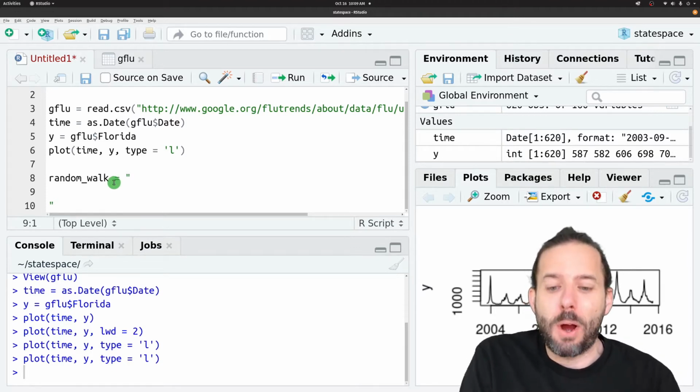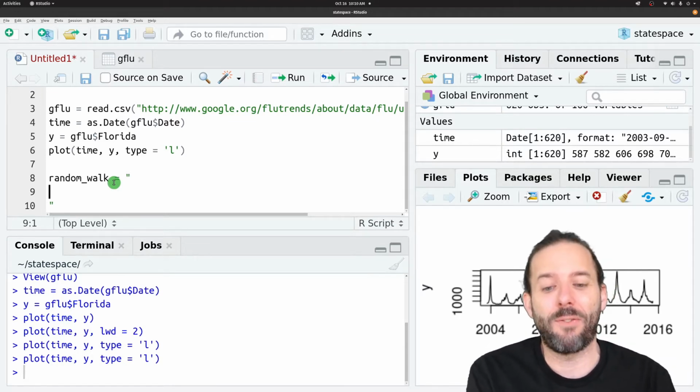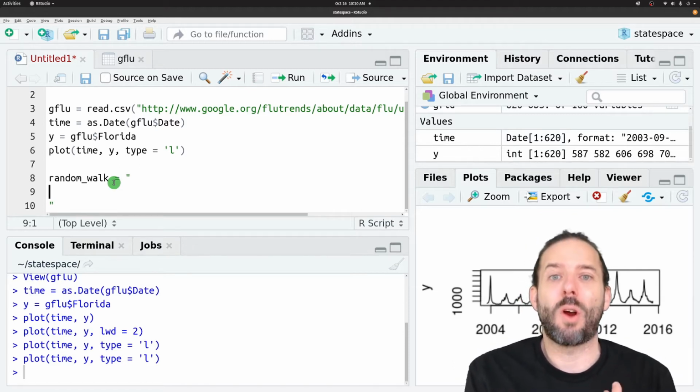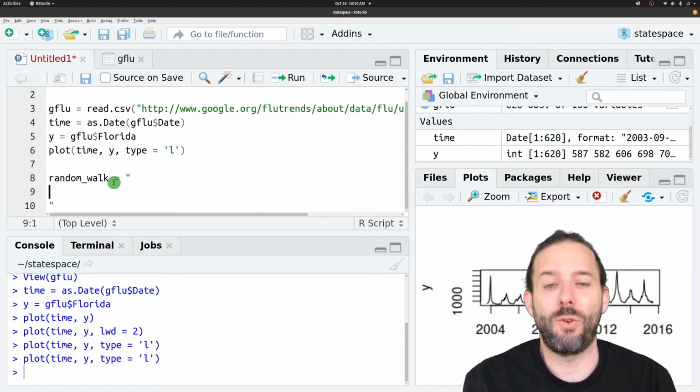Now there are 3 components to our model. We've already talked about 2 of them. We've got the process model, which relates the state of the system at time t to the state of the system at time t minus 1. We've got our data or error or observation model, which relates our observed data to our latent variable, so that relates y to x, and we're going to use Gaussian observation error.